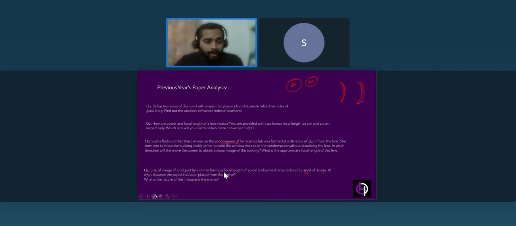If you relate it to the previous question I was talking about, where the image distance was given, how can we find the focal length? There should be magnification given. Here you can see just the magnification is given to us, isn't it? And the object distance and image distance are both missing in this question. So it's a good question, it will create a good concept for you all.